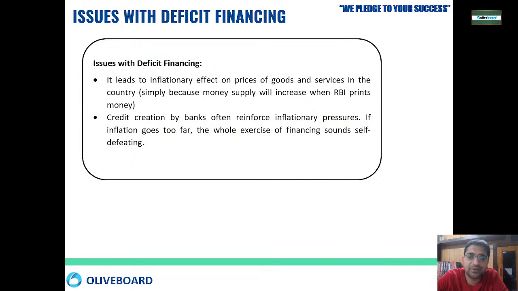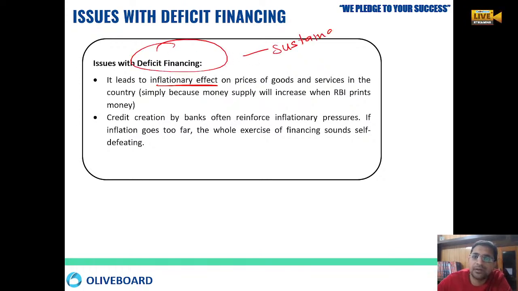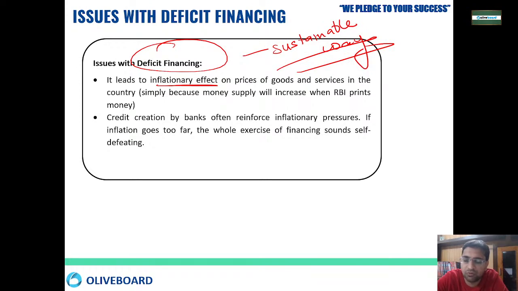Okay, but sometimes there are issues. It leads to an inflationary effect. Zyada money जब market में आ जाता है, it leads to inflation, because too much money supply will lead to an increase in inflation in the economy, and credit creation by the banks also reinforces the inflationary pressure. Okay, अब बैंक भी क्रेडिट क्रिएट कर रहा है, डेफिसिट फाइनेंसिंग भी हो रहा है, तो उससे पूरा का पूरा जो इन्फ्लेशन होता है वो बूस्टअप हो जाता है. So that is why we have to make sure that we do deficit financing in a sustainable way. Okay, so this is how we have to go further.